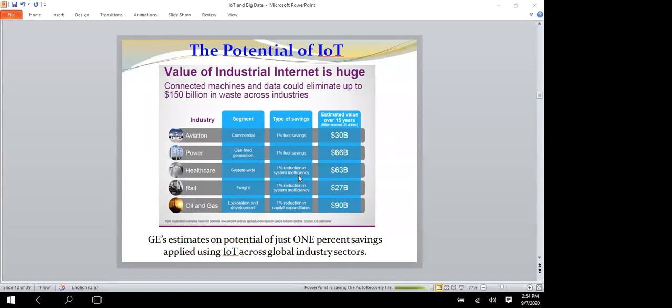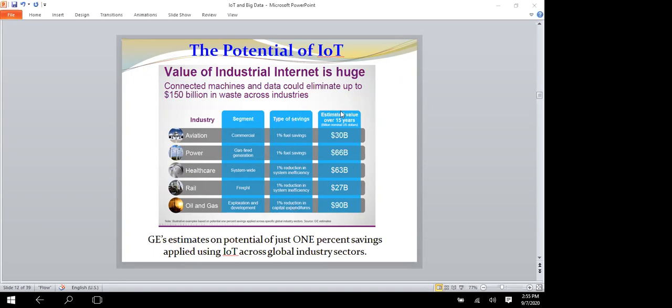Everything has been taken as 1%. When these companies use fuel, it is 1%, gas also fuel 1%. The inefficiency is reduced, and the healthcare is connected, working effectively and efficiently. So it gets a 1% reduction in system inefficiency. Second, rail is also reducing system inefficiencies. Third, capital expenditure is reduced. So the 1% is reduced automatically.